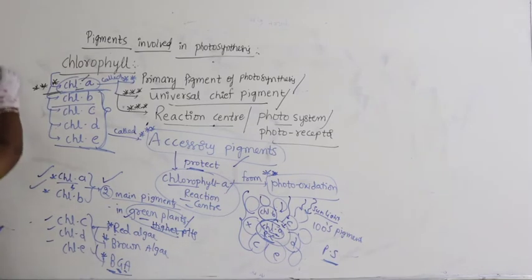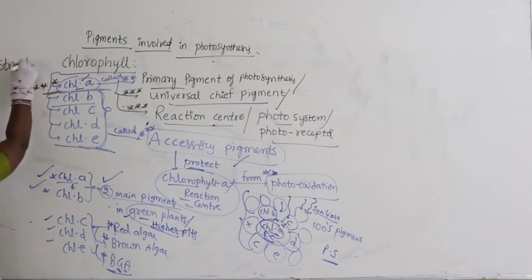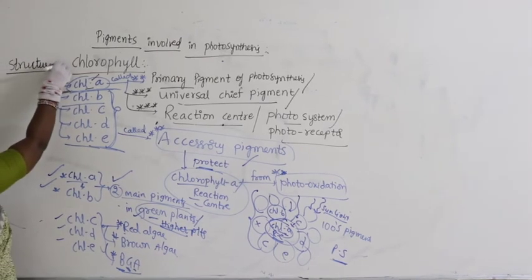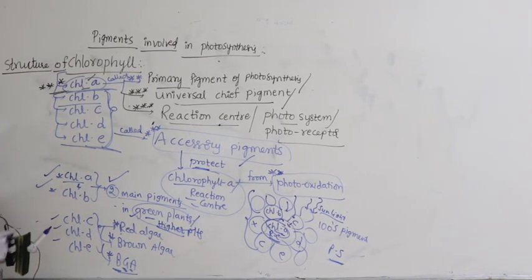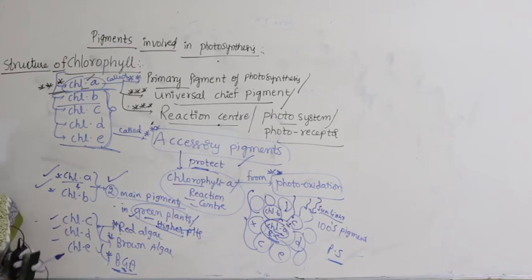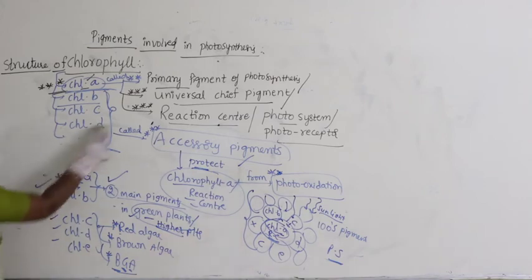Now let us talk of chlorophyll, such an important component for photosynthesis. Let us discuss the structure of chlorophyll, very important. So let us study that.